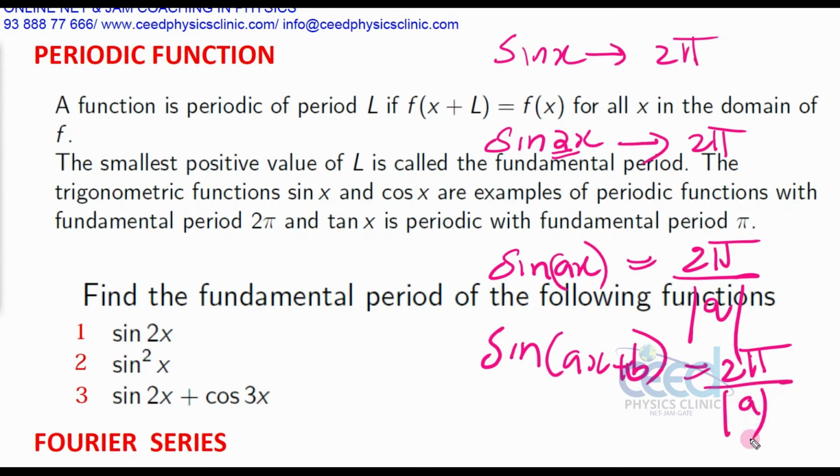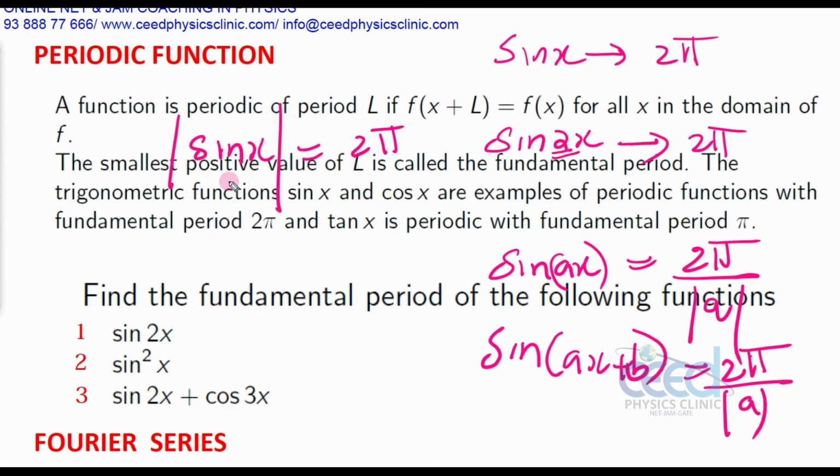Now if somebody asks what is the period of mod sin 2x, this is very important. Let us start with sin x, then we can come to mod sin x. What is the time period of sin x? That is 2 pi.